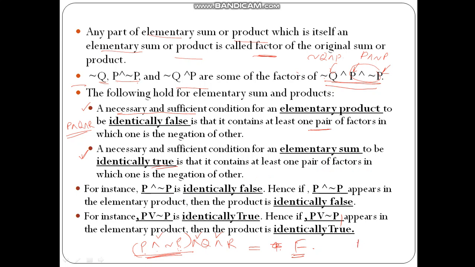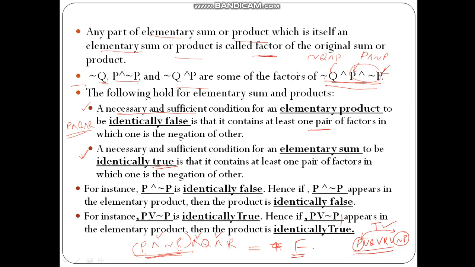For example, if such an expression is there where I have P or not P, then it will always be true. So it is identically true.